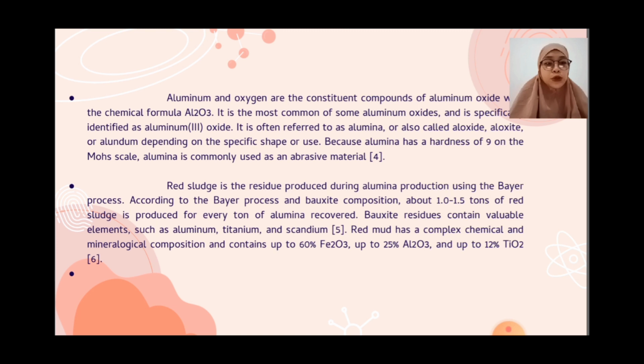Bauxite residue contains valuable elements such as aluminium, titanium, and scandium. Red mud has a complex chemical and mineralogical composition and contains up to 16% Fe2O3.